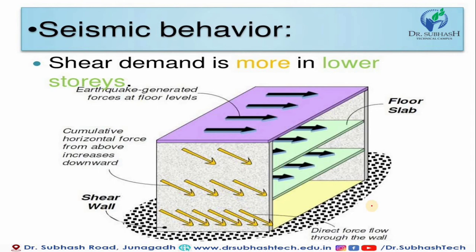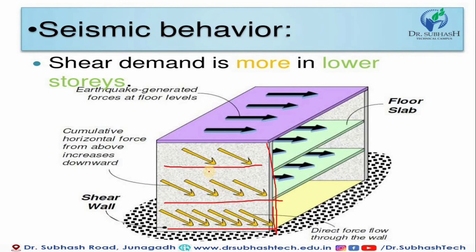So the cumulative horizontal force above increases downward, and that's why shear walls are a very key point, because they are provided throughout the building. At any floor, the different resisting forces should be resisted by the shear wall. For example, in the first story the force might be 2, in the second story nearly 4, and multiple forces in the ground story.